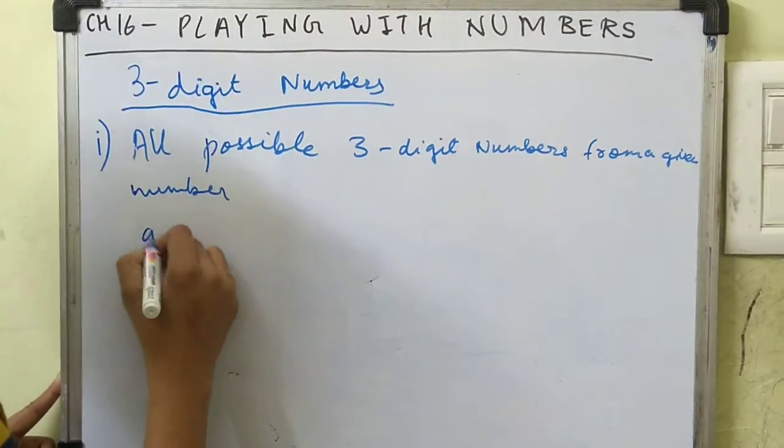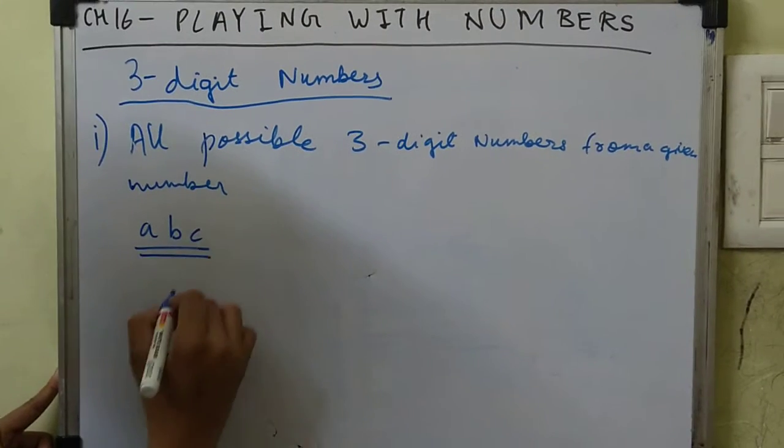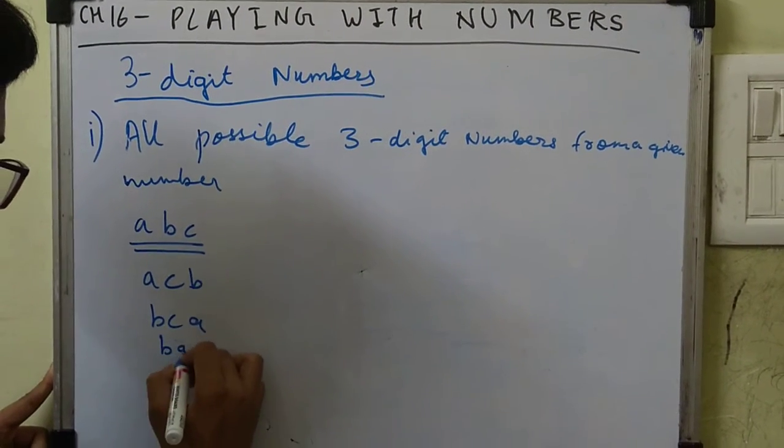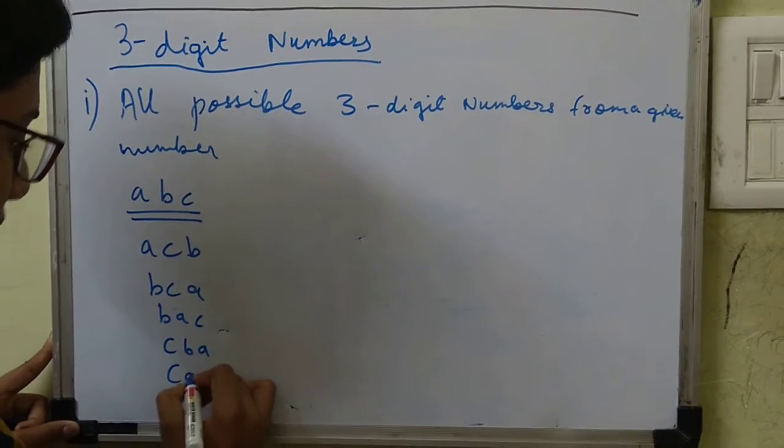Let's consider it algebraically. There is ABC. What can we form? ACB, BCA, BAC, CBA, CAB.